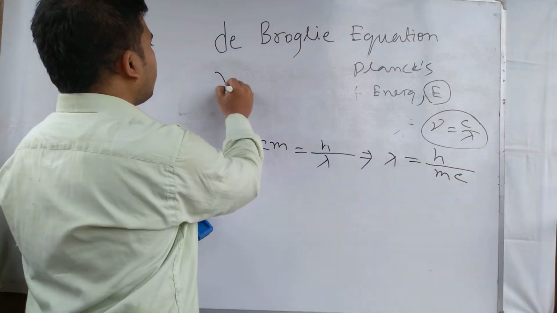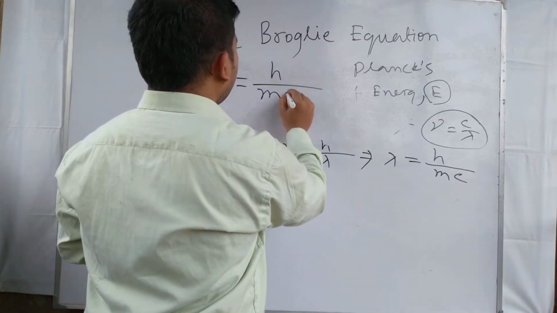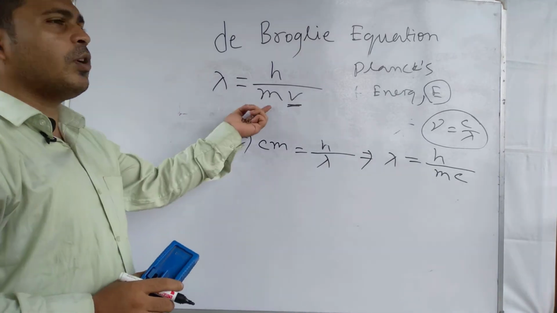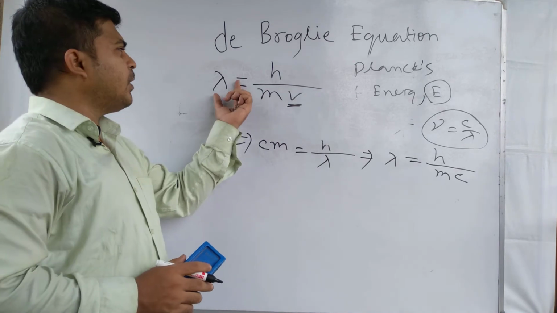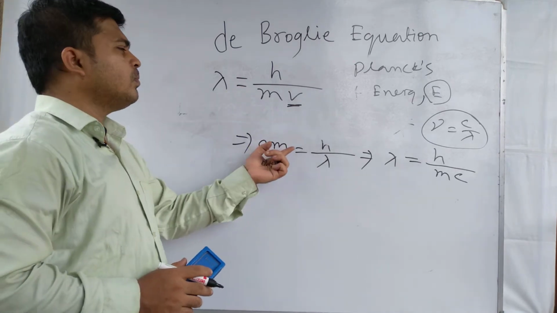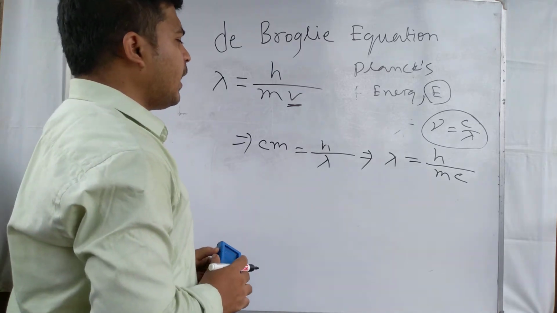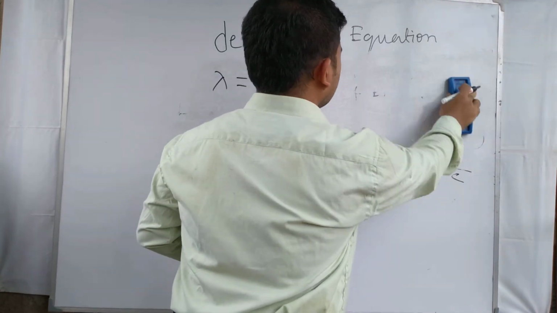For a material particle it is h by mv, where v is the velocity of the material particle. This is according to de Broglie. So we proved that lambda equal to h by mv from the Einstein and Planck mathematical expressions.